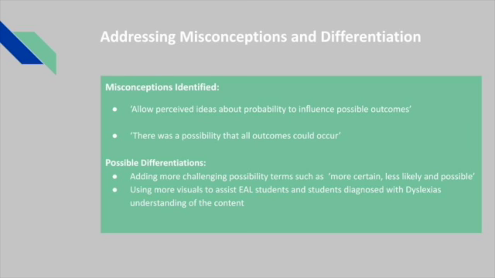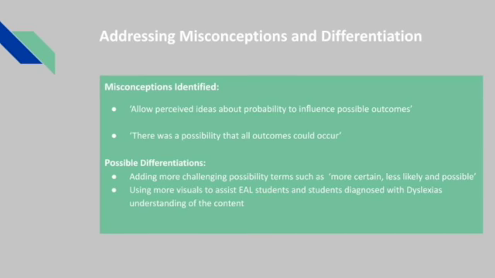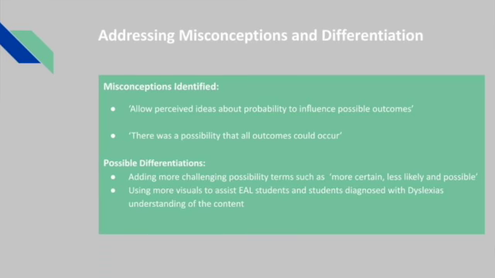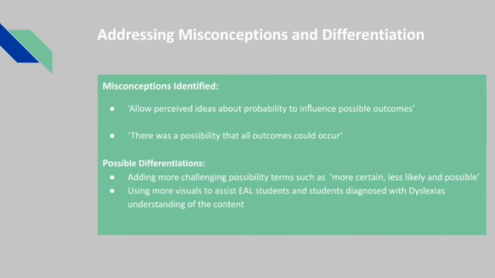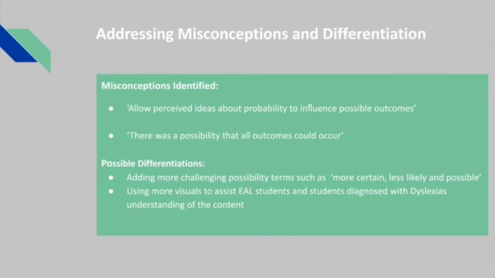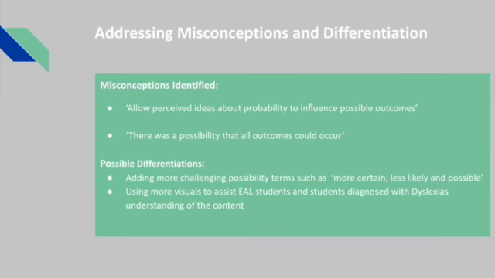Addressing misconceptions and differentiation. As acknowledged in the 5th edition of the book Teaching Primary Mathematics, one misconception students may have while learning about probability is that students may allow perceived ideas about probability to influence possible outcomes. Essentially meaning students may let their prior knowledge on probability or weather-related events lead them to making an incorrect judgment. To address this during my lesson, I will provide a clear definition of what each of the probability-related terms are. By doing so, students will have the same correct idea about what each term means.